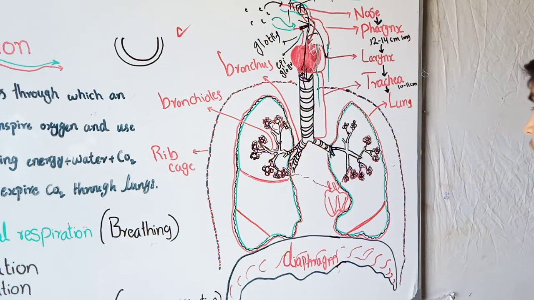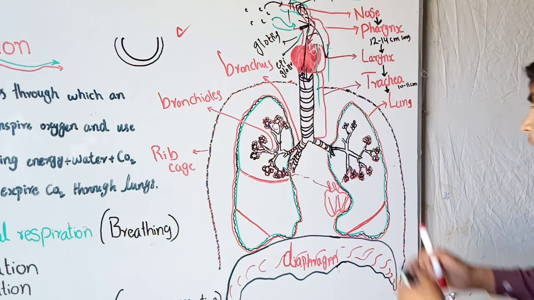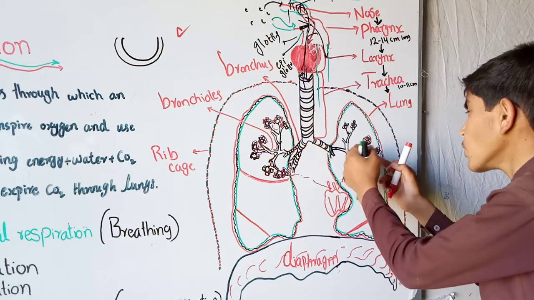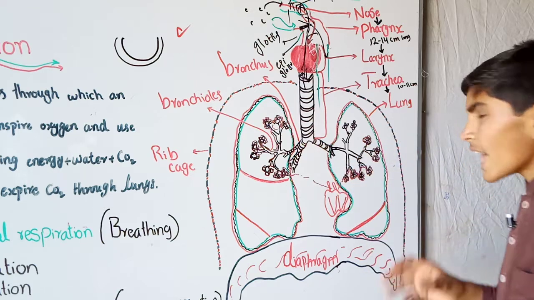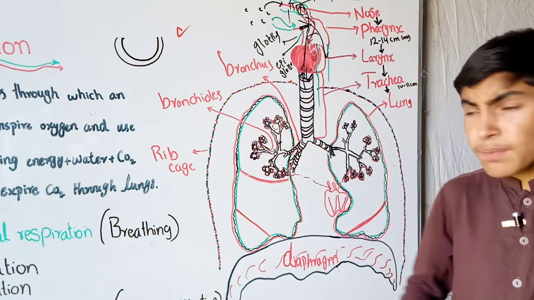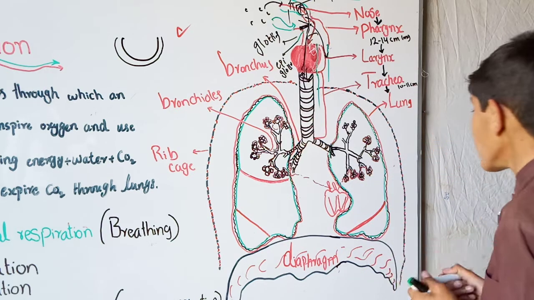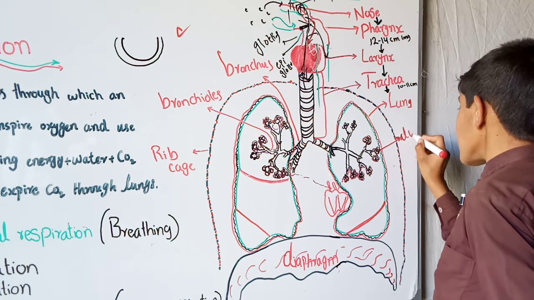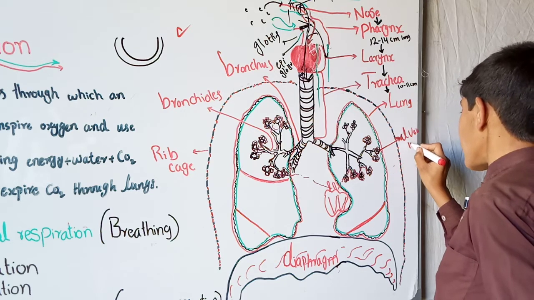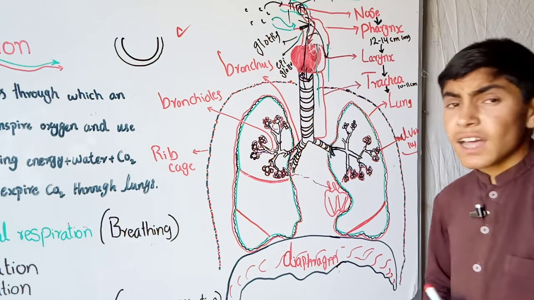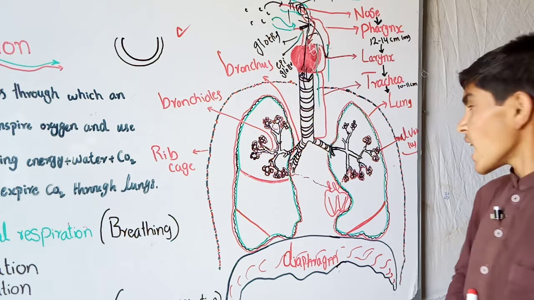Then there are some small structures called bronchioles. The bronchioles divide into pouch-like structures, like bunches of grapes, which we call alveoli. This is the main site for gas exchange in the lungs.